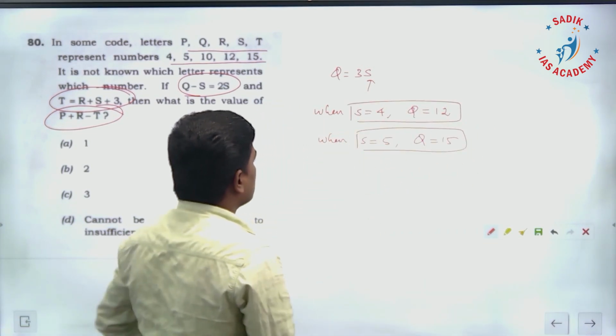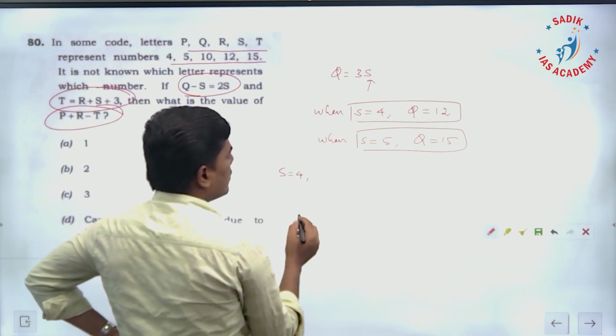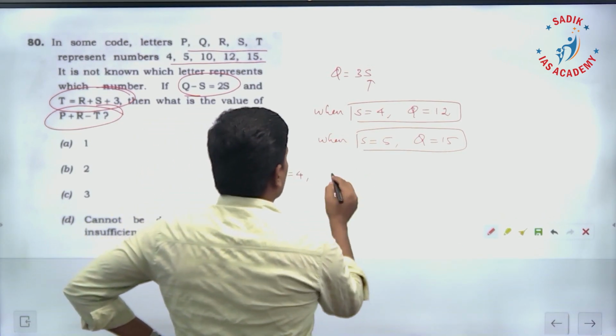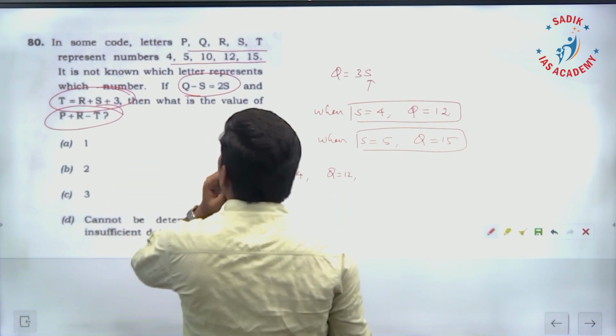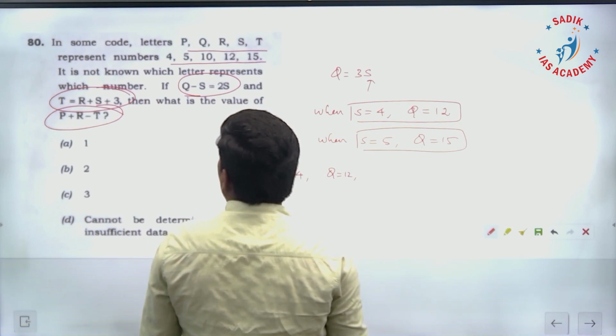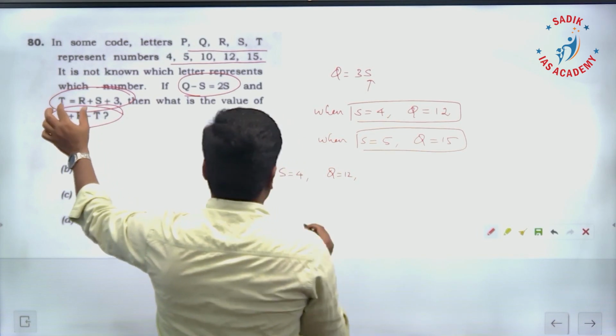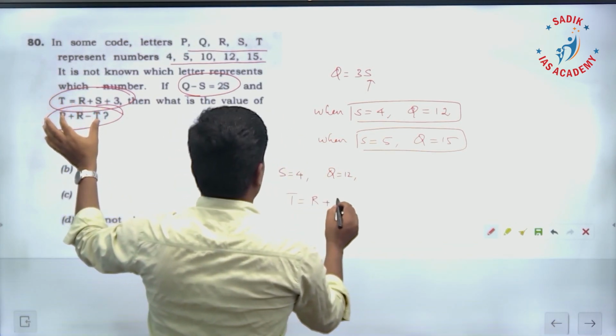Now take S is equal to 4, which means Q is 12. Now take the relation T is equal to R plus S plus 3.